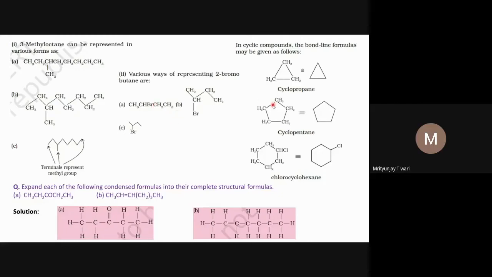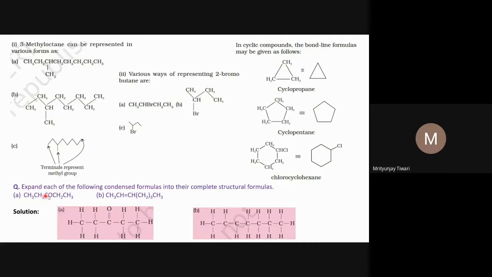Now in the cyclic formula, again this kind of structure, the bond line structure, we have seen. This example we have already seen earlier. Similar examples we have seen, so I don't think I need to explain this again.